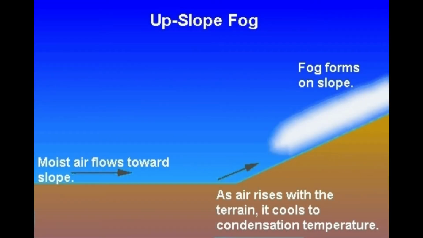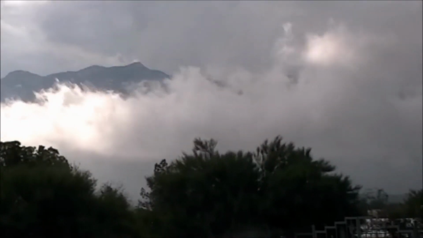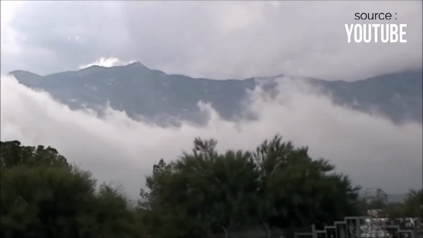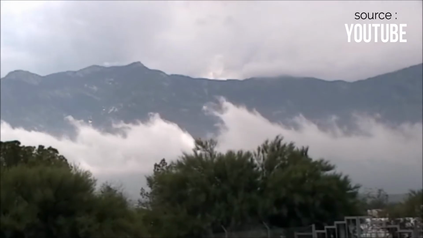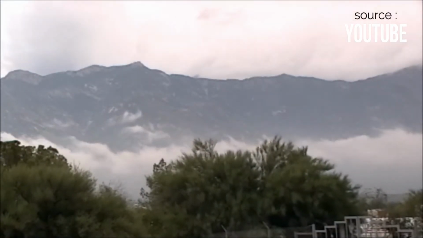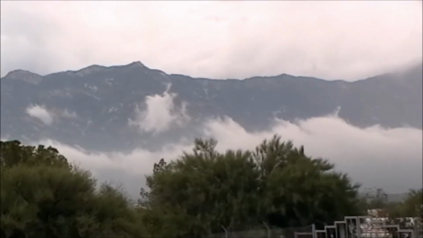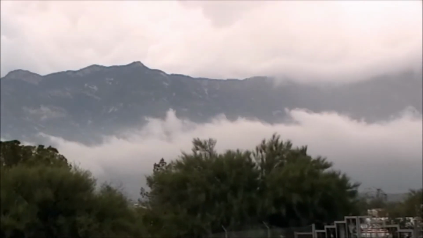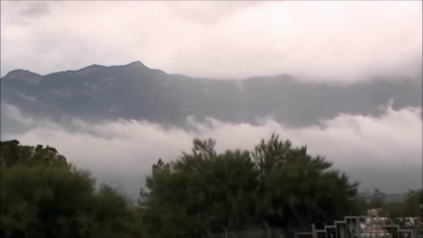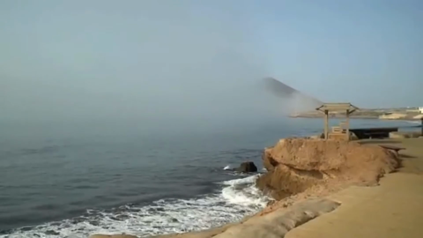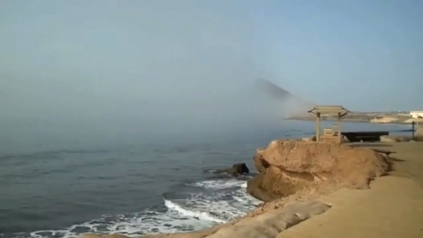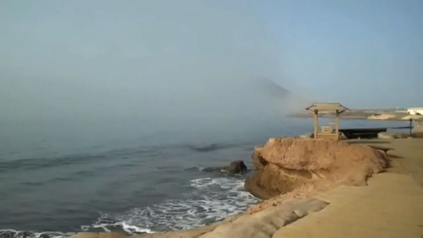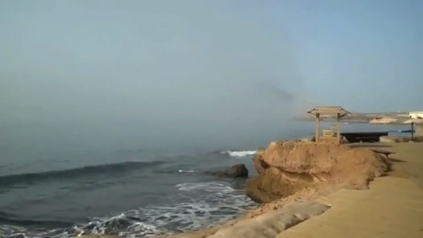Upslope fog. This fog forms adiabatically. Adiabatic is the process that causes sinking air to warm and rising air to cool. As moist wind blows toward a mountain, it upglides, and this causes the air to rise and cool. The cooling of the air reaches the dew point temperature. Fog forms on the top of the mountain.